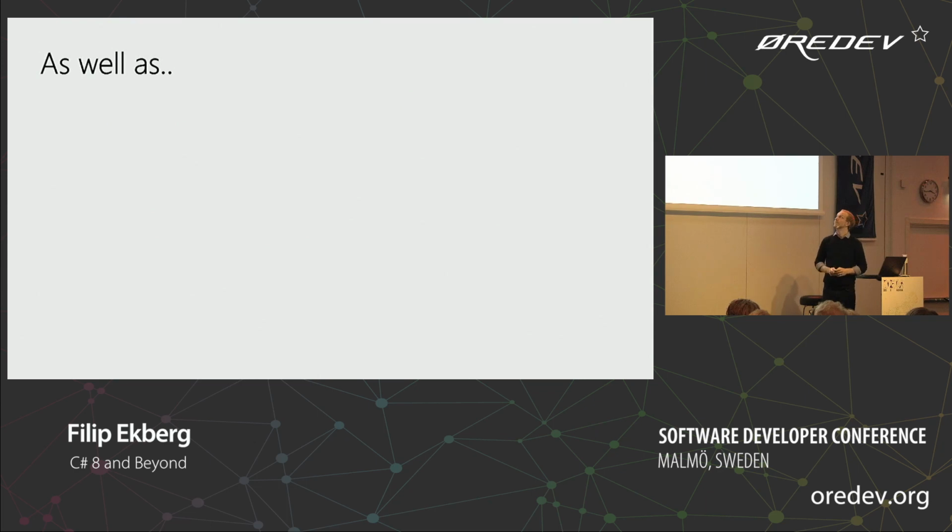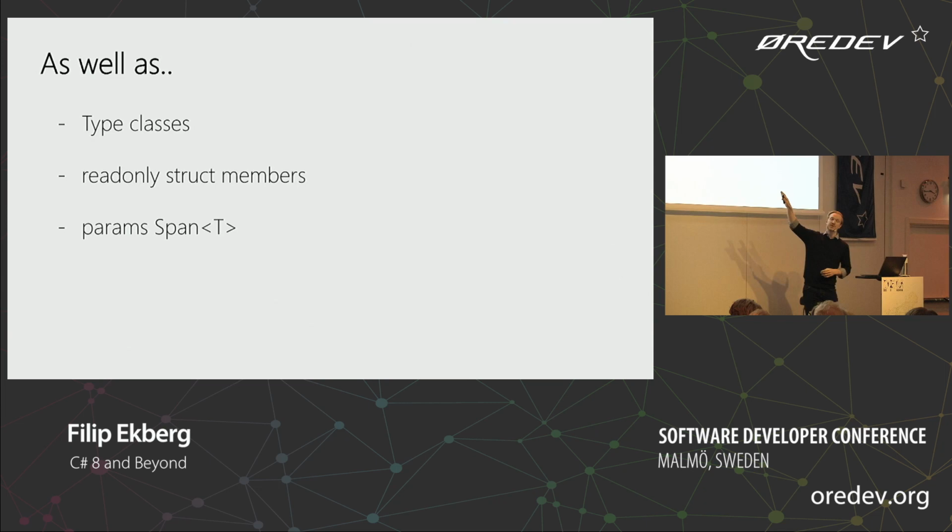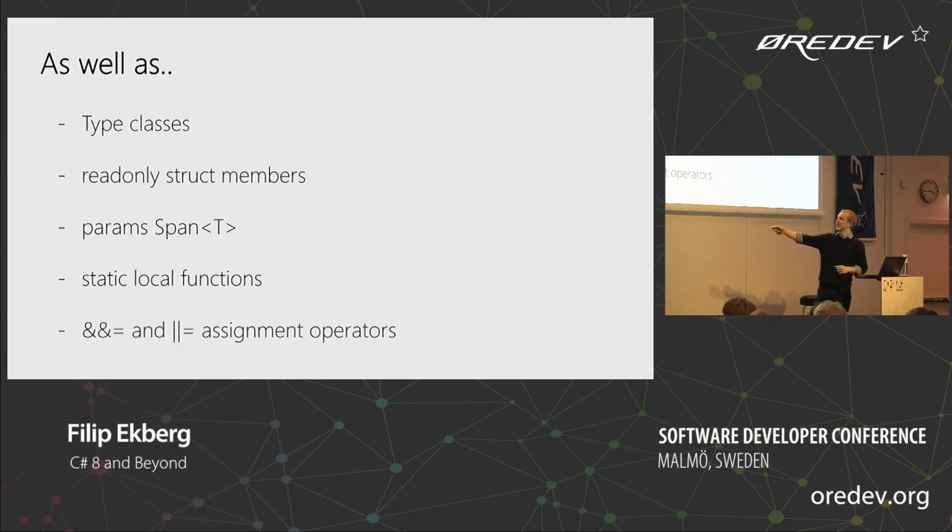And they're also looking at adding type classes, which I'm not smart enough to explain. It's like protocols in Swift, if anyone knows what that is. Read-only struct members, which I talked about. Params of Span of T. These are just proposals from people. Like anyone can suggest proposals to the language. So these aren't set in stone that they're coming. Some of them will probably be scratched. Static local functions, and as I mentioned earlier, they're also adding "is equal or equal". It's a mouthful to say, but yeah, assignment operators.